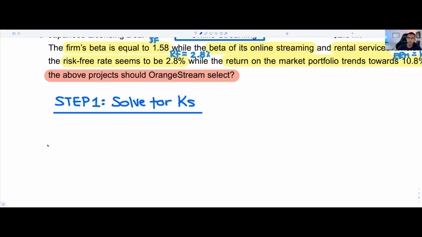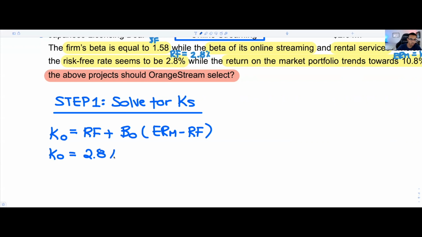So we're going to start with finding the K for the online streaming division. I want to call it KO. No pun intended, that's hilarious. So we know that KO will be RF plus the beta of online streaming times ERM minus RF. So in this case, KO will be equal to 2.8% plus 1.97 times 10.8 minus 2.8%, of course.